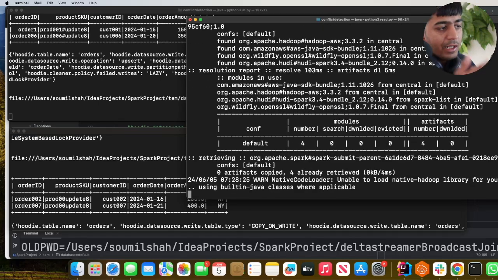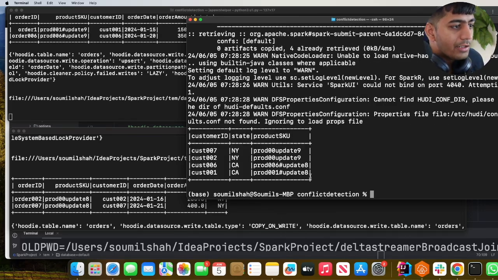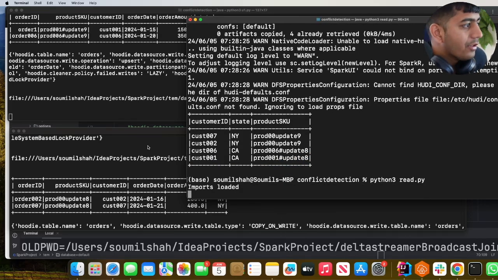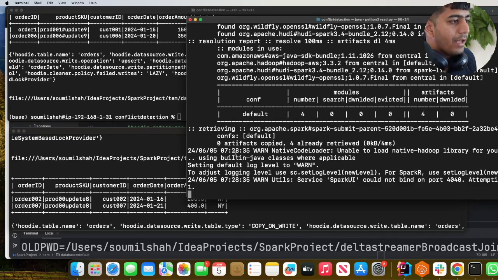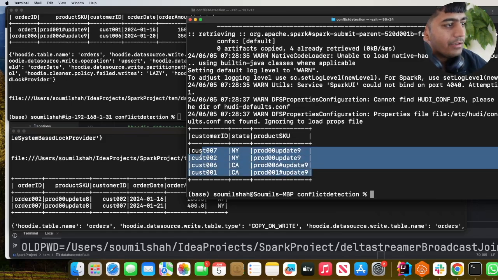Because I have a different delay on both the Python jobs, right? So you can see it's been working flawlessly, with locks. So here you can see now we have 8. Let's run again. And it's complete, so I should see 9 in this one. There you go, guys. See?